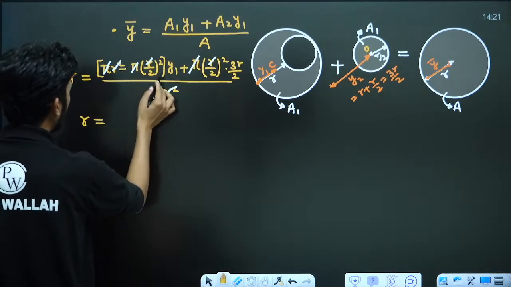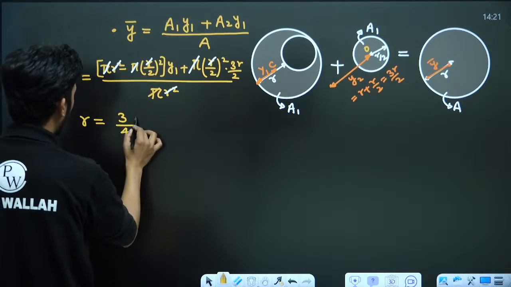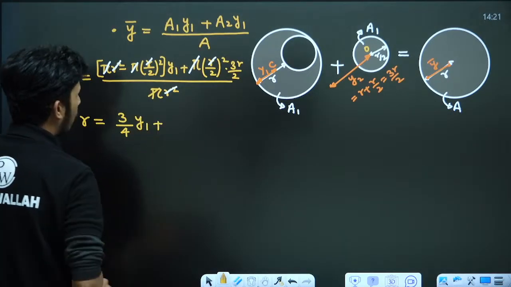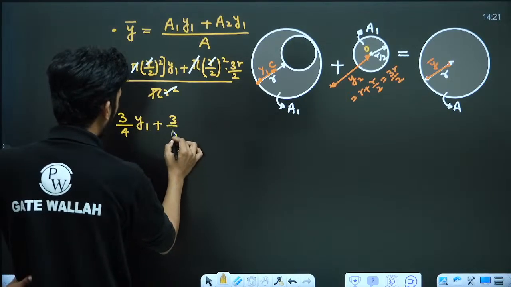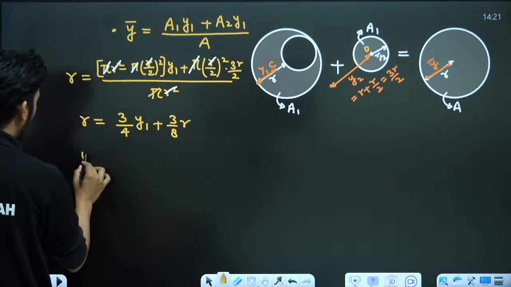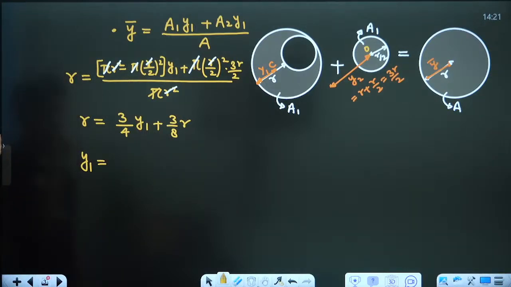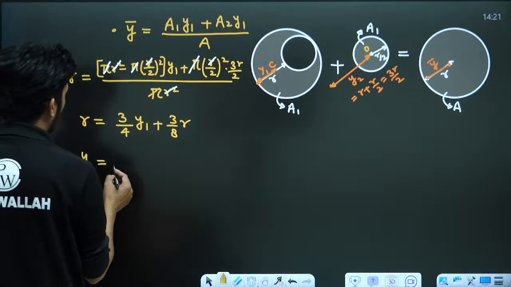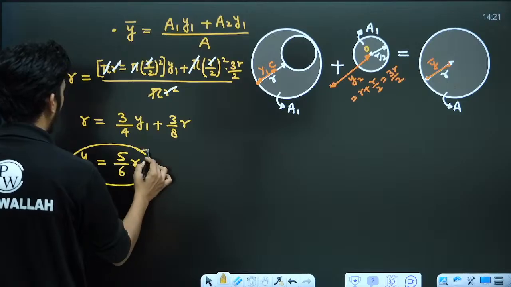So here r will be equal to 1 minus 1 by 4, that is 3 by 4 y1, plus 1 by 4 into 3 by 2, which is 3 by 8 r. So here we get y1. Y1 value will be 5 by 8 into 4 by 3, that is 5 by 6 r.